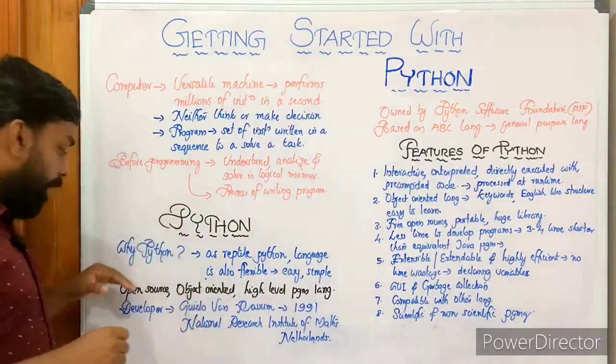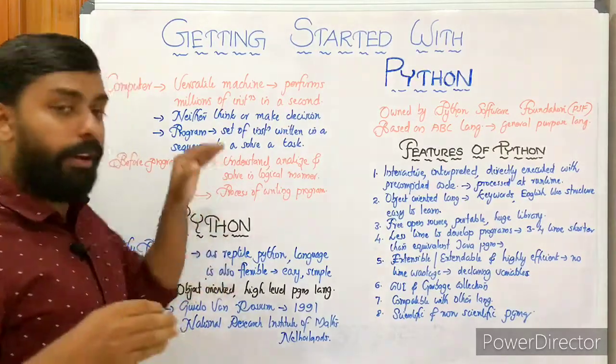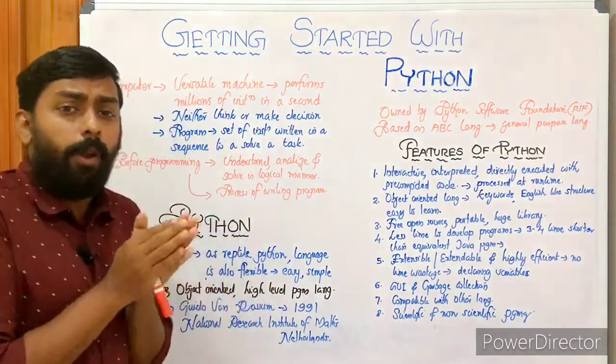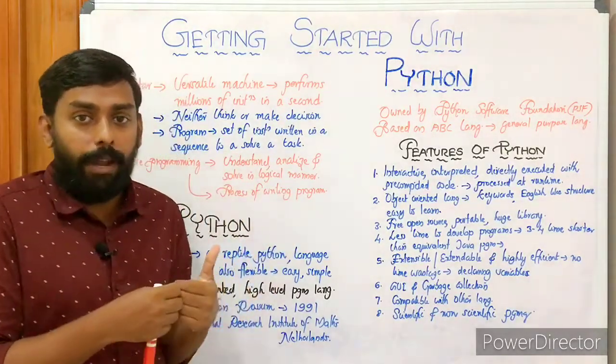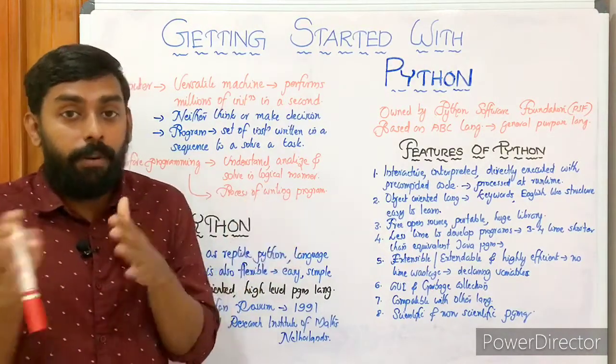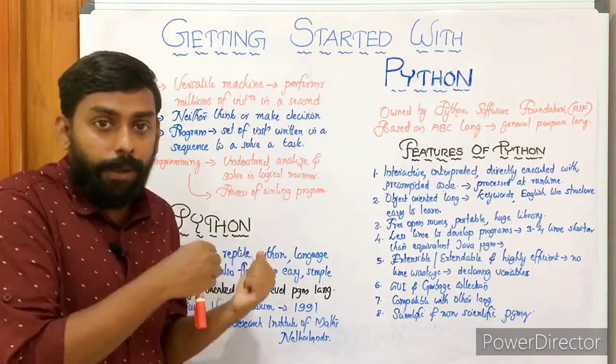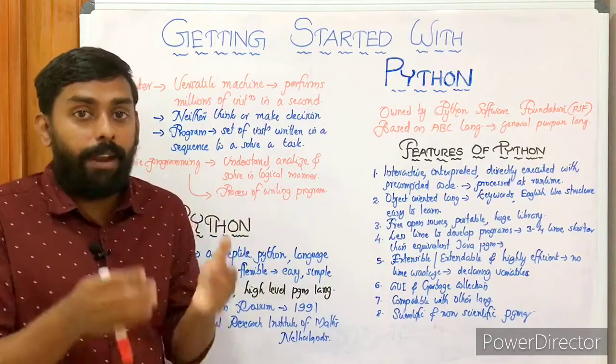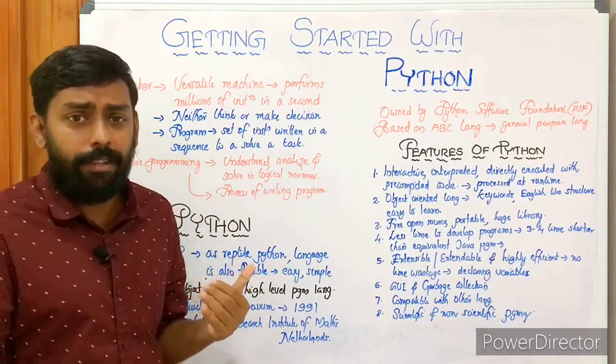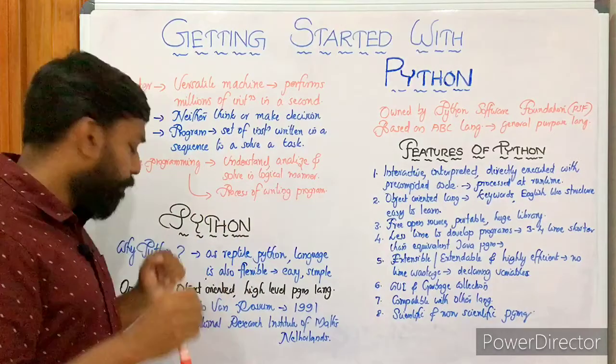Then we know it's an open source, object oriented, high level programming language. What do you mean by open source? It's an open source programming language. That is why we can see a number of versions of Python available. A number of improvements are added to Python programming on a daily basis. We can see the improvements, right? So it's open source.